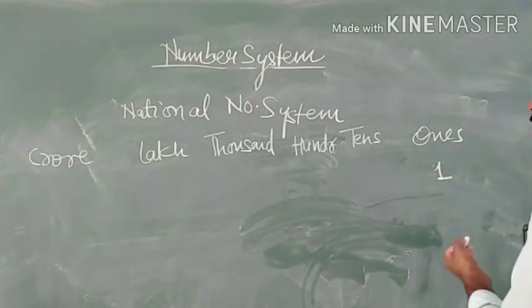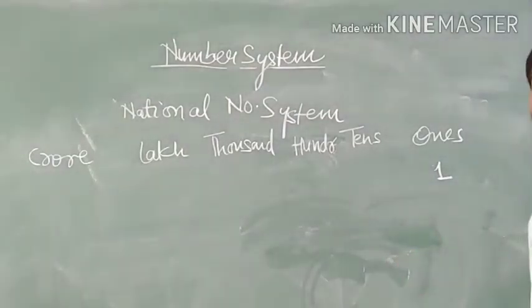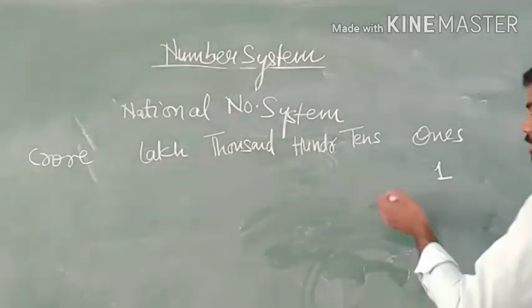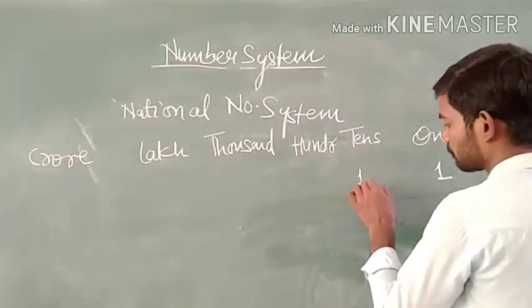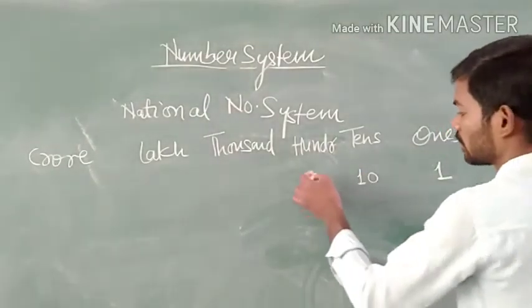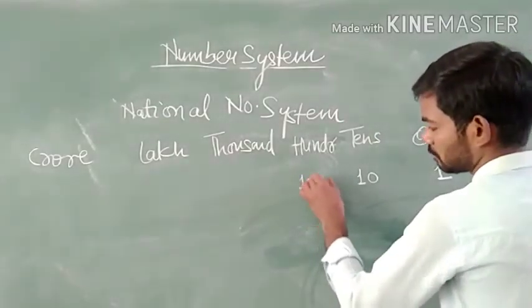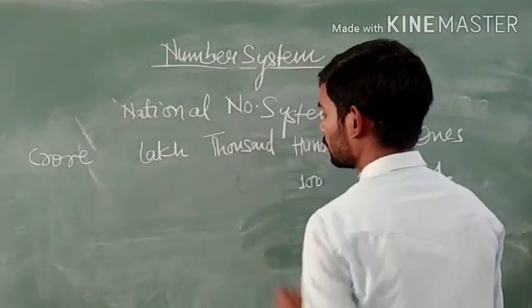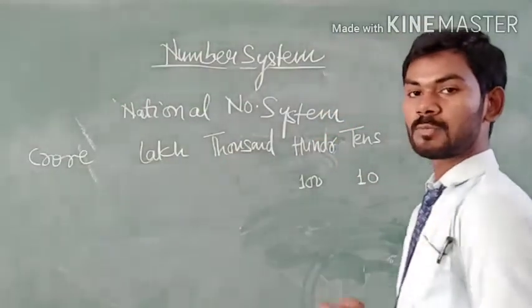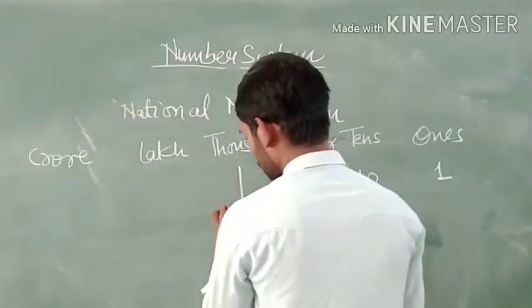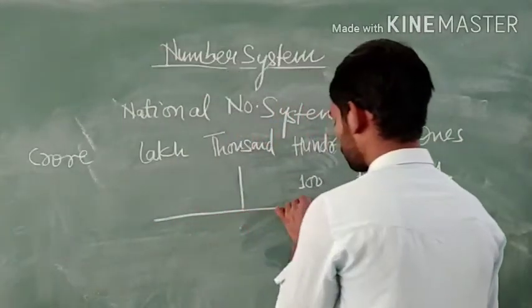As we move from right to left, the number of digits continuously increases by one. At the place of 10, the number of digits becomes 2 and we write 10. Similarly, at 100, it becomes like this. When we arrive at 1000, it is further divided.